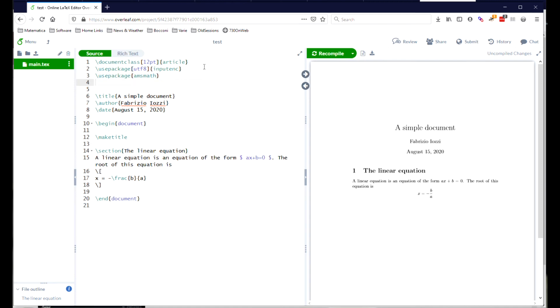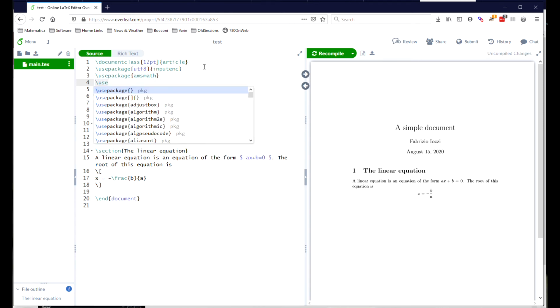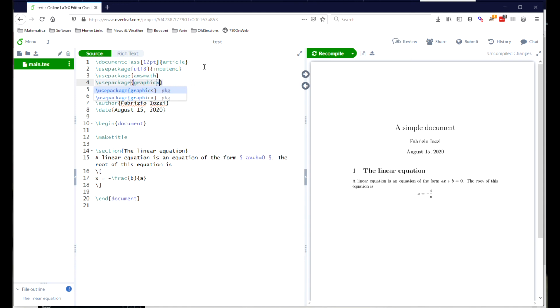The package amsmath is for typing mathematical content and was written by the AMS, which is the American Mathematical Society. Another package that we will be using is the graphicx package. So we have backslash usepackage and then graphicx.